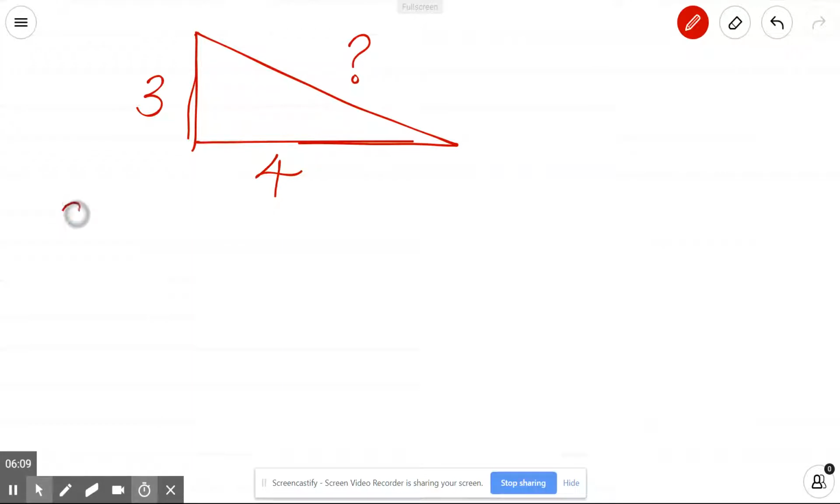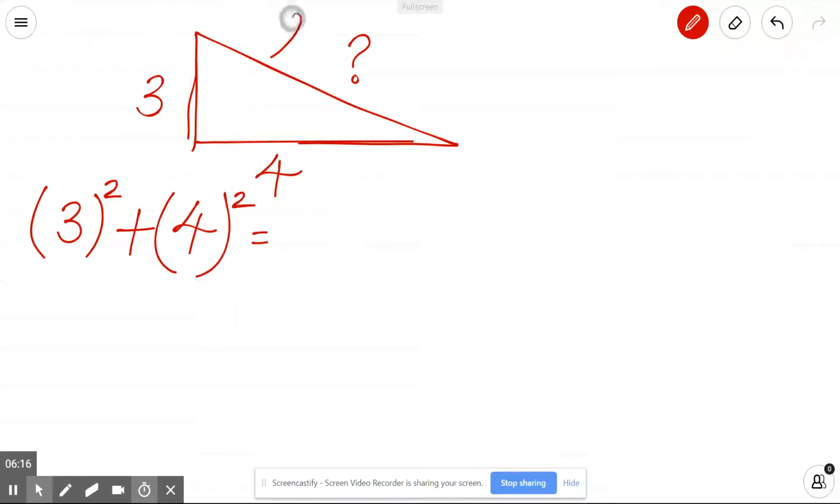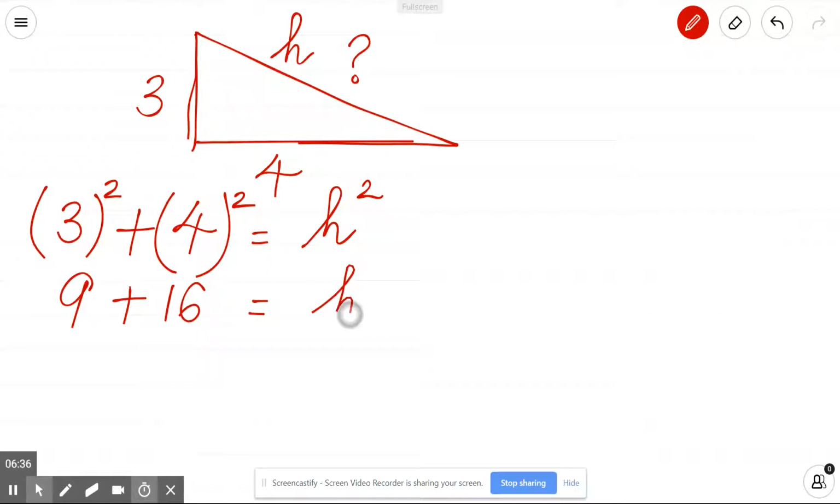What you can do is use the Pythagorean theorem: the square of 3 plus the square of 4 equals the square of the hypotenuse. So we will just call it h. I'll actually make another video where I share all the names of the sides of a right triangle and the trigonometric ratios. So 3 squared is 9 plus 4 squared is 16 equals h squared. Now 16 plus 9 is 25 equals h squared.